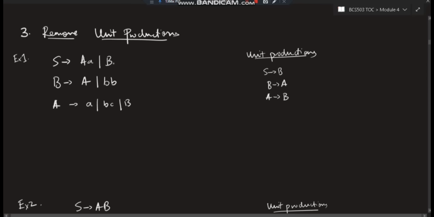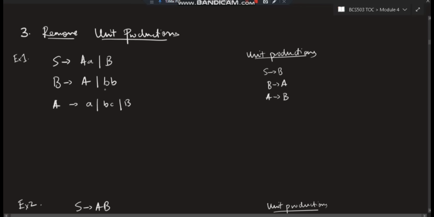This is called a unit production because a non-terminal goes to a non-terminal. It should be a single non-terminal. If two non-terminals, it's fine. If it was like BB, it would have been fine. I would not have an issue. But if it is only a single B, there is an issue. That is called a unit production. Note down the unit productions here. S goes to B, B goes to A, A goes to B. These are the unit productions which I have noted down.